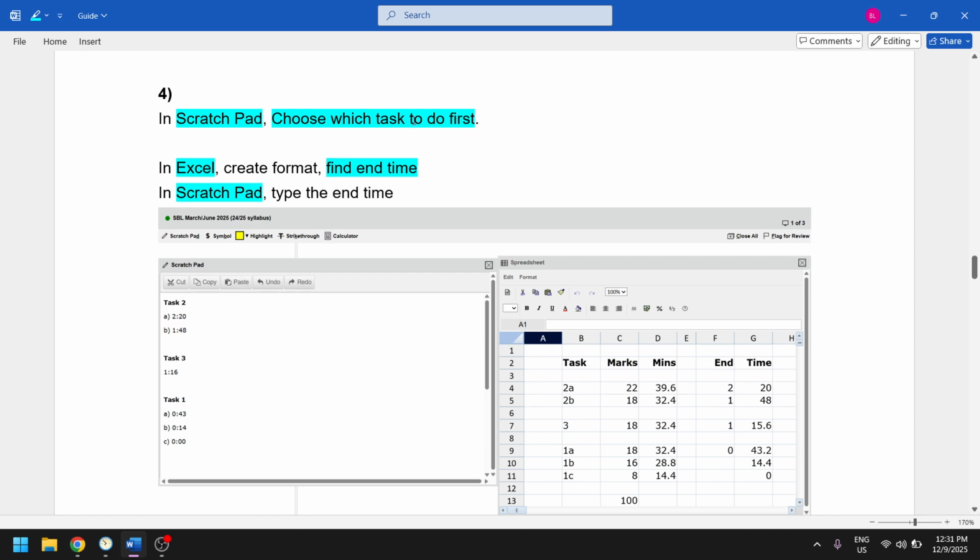Then we choose which task to do first. And then in Excel, we find the end time. Then from the Excel, you type the end time into the Scratchpad.